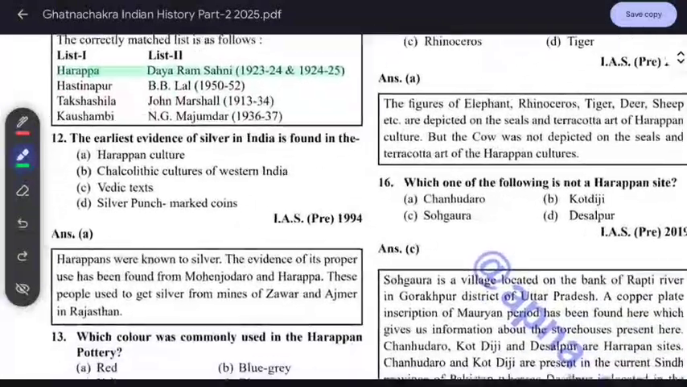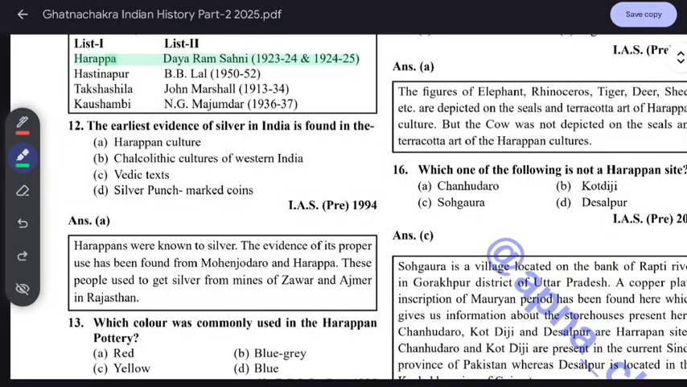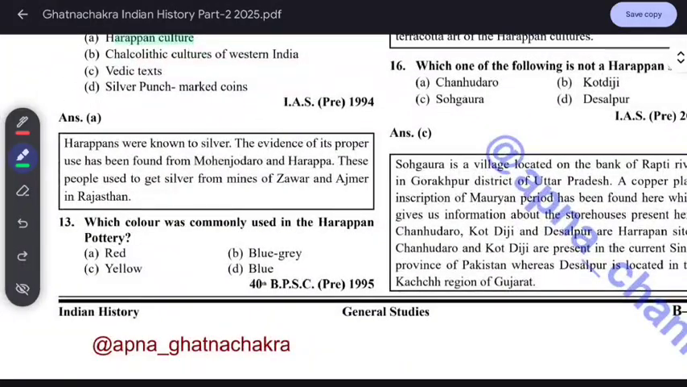The earliest evidence of silver in India is found in the Harappan culture. Harappans knew silver, but they did not know iron. Remember this. Evidence of its proper use has been found from Mohenjo-daro and Harappa. These people used to get silver from the mines of Zawar and Ajmer in Rajasthan. Remember this, silver.